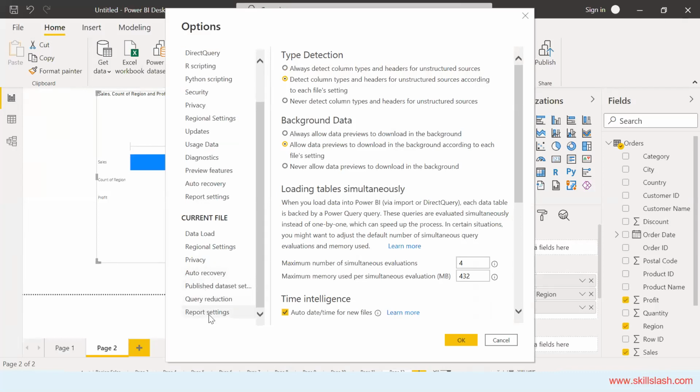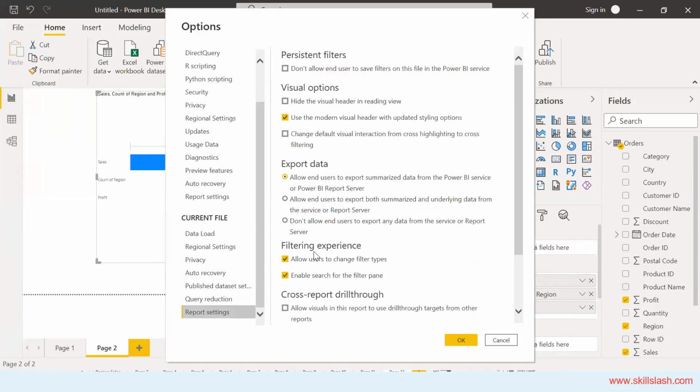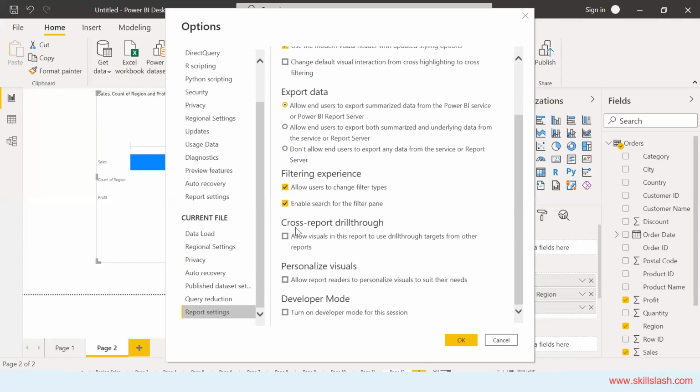Go to Report settings here. I'll wait for you to visualize this. Yes, click on Report settings. Now scroll down to cross-report drill through. Select this option. Finally, click on OK.